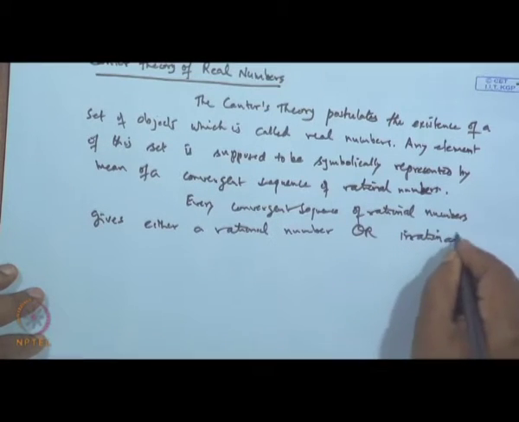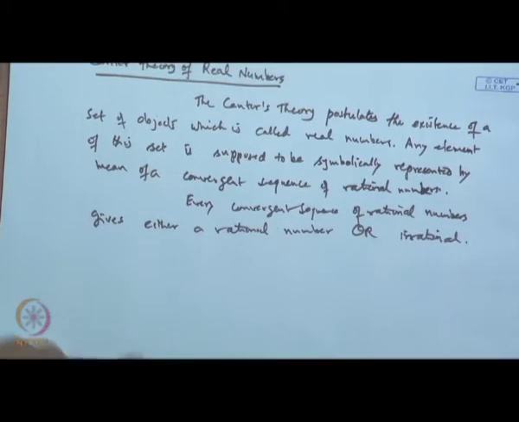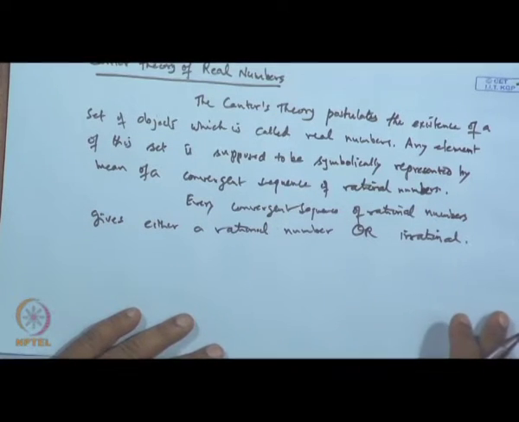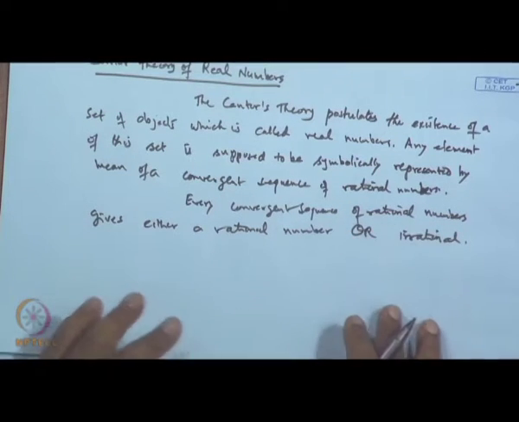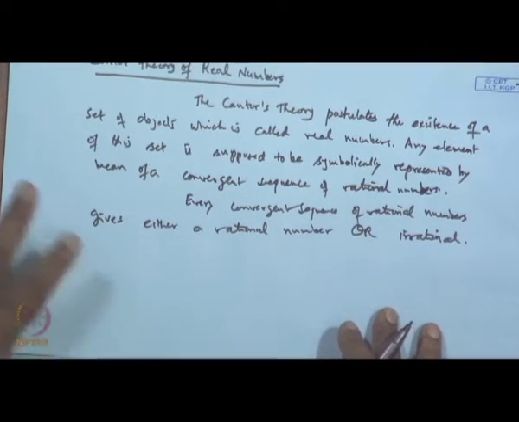Those which are not rational, they call irrational numbers. Every convergent sequence of rational numbers defines a real number which is rational or irrational, and the converse is also true.